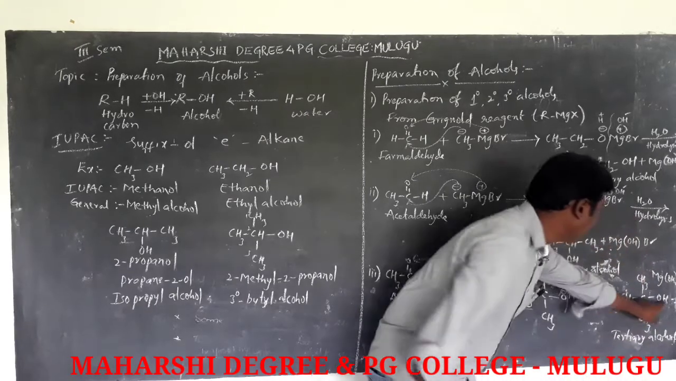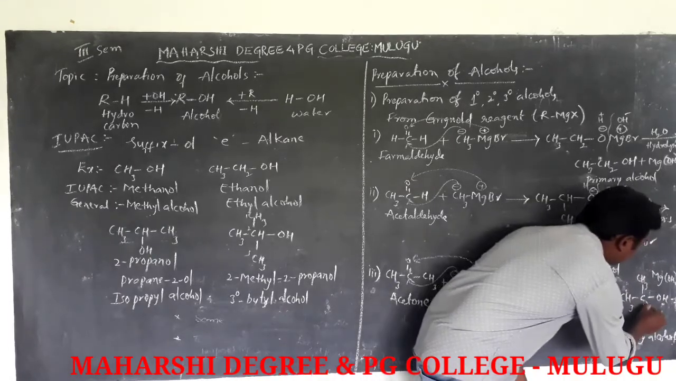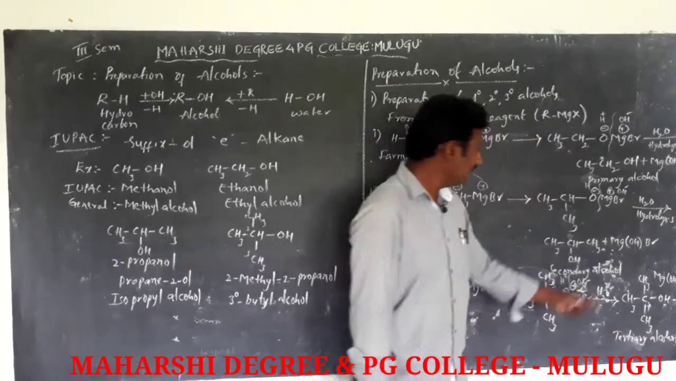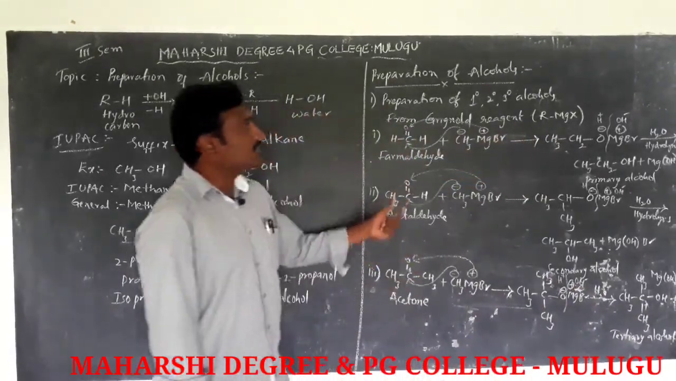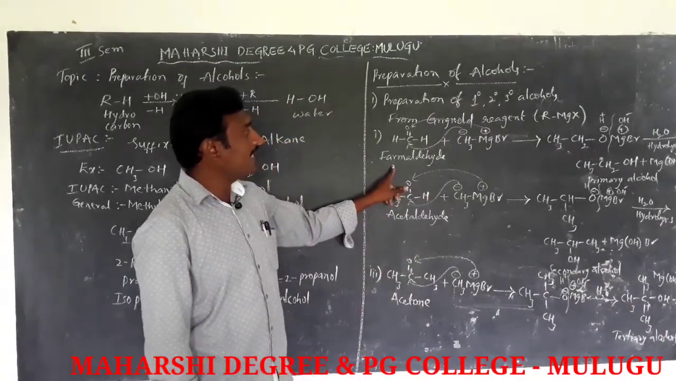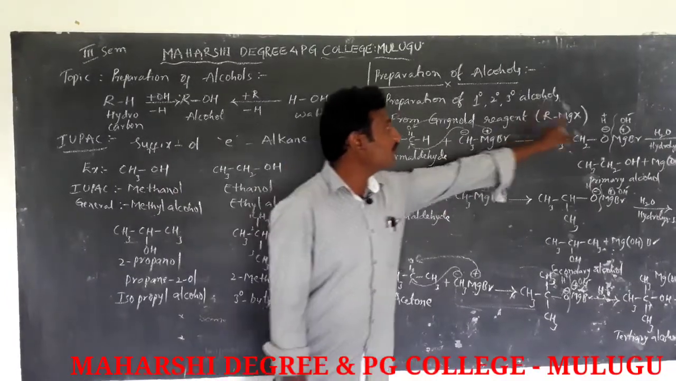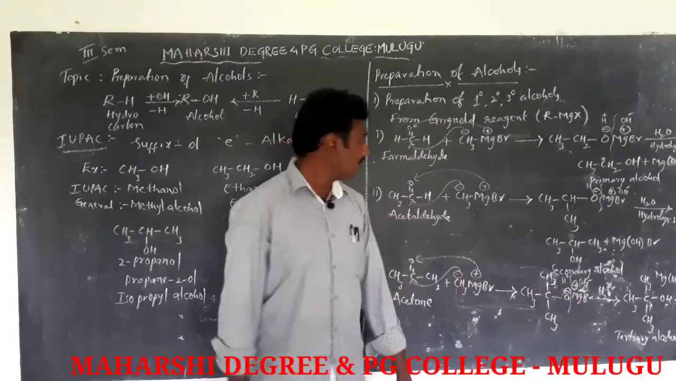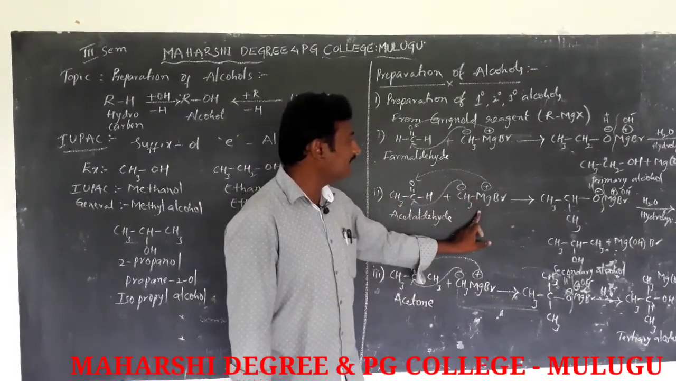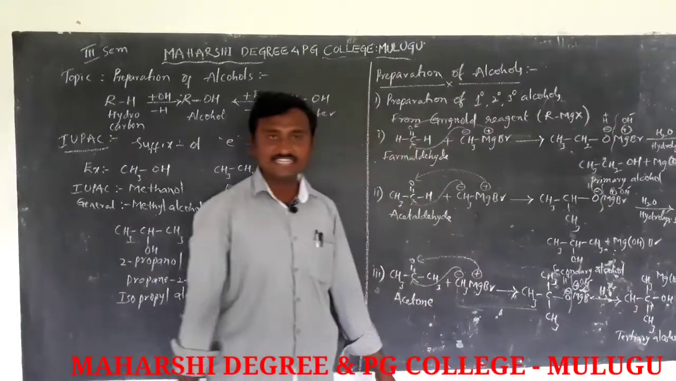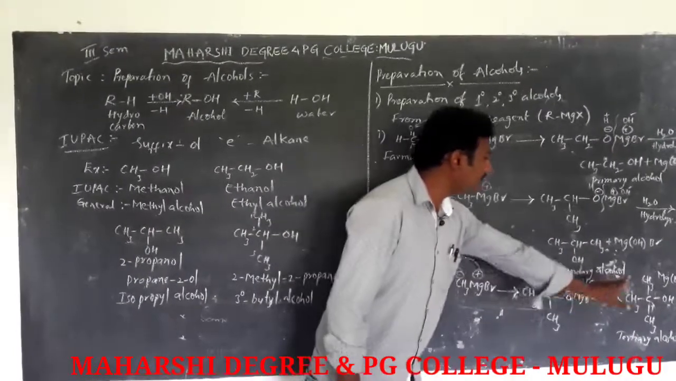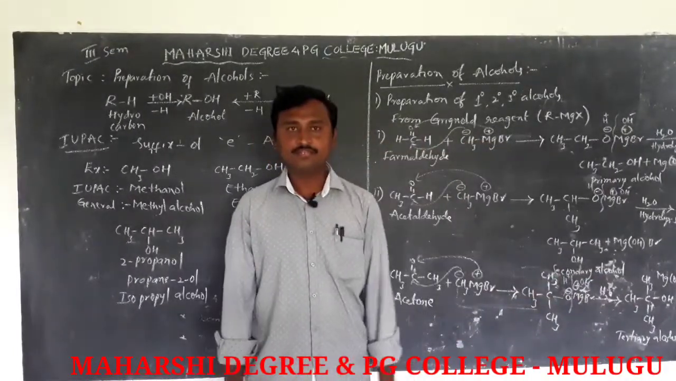This is the tertiary alcohol because the hydroxy group is present on the tertiary carbon. This is one of the preparation methods of alcohols. Once again, formaldehyde reacts with a Grignard reagent followed by hydrolysis to give primary alcohol. Aldehyde reacts with the Grignard reagent followed by hydrolysis to give secondary alcohol. Ketone reacts with the Grignard reagent followed by hydrolysis to give tertiary alcohol. Okay, that's it.